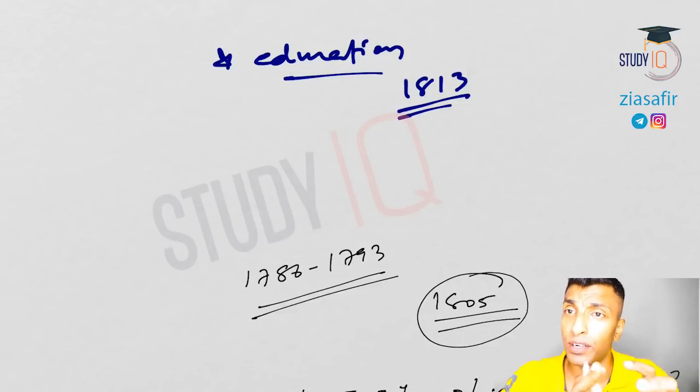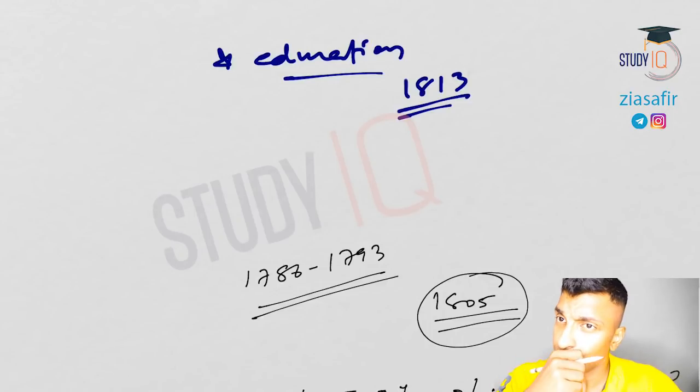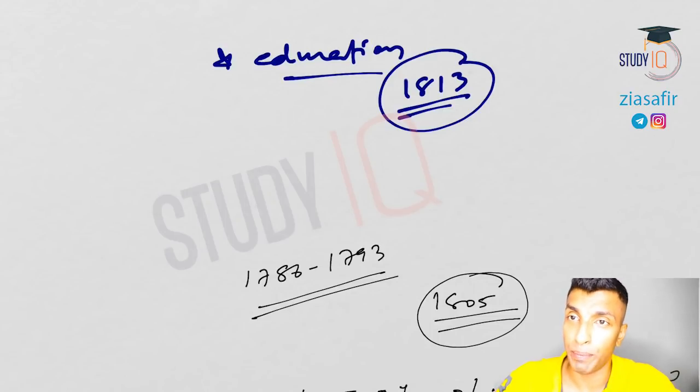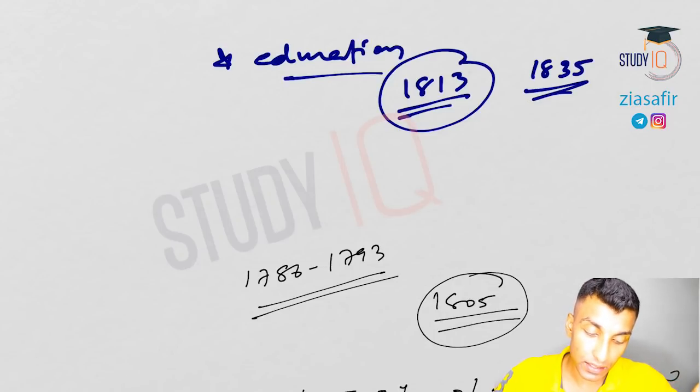Or if you get a general question, all these points have to be incorporated. There are certain milestones when it comes to education. So if you get a general essay, you should be starting from that. So, 1813, the first step happened for the purpose of betterment or improvement in education, and in 1835 something significant happened.